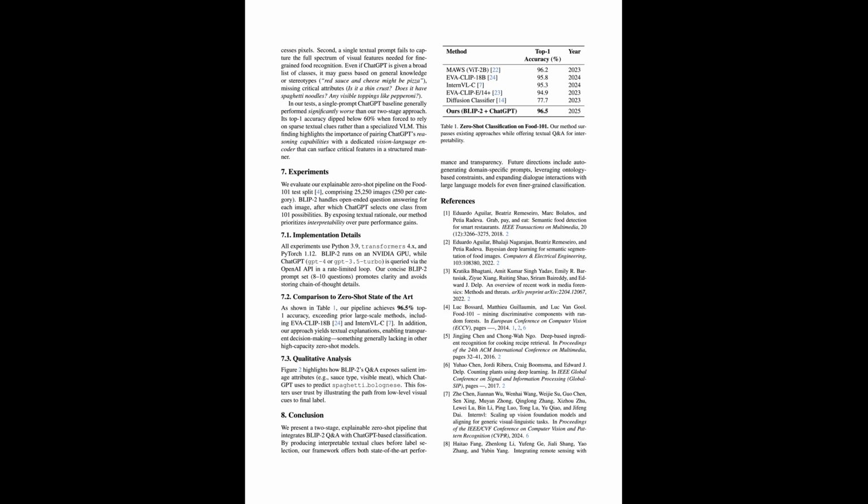Later questions are highly category specific and focus on key visual details. They look for layered pasta that might signal lasagna. They look for whipped cream and strawberries for cakes and shortcakes. They check for powdered sugar on a grid-like surface to detect waffles. They query for raw fish slices that suggest sashimi. The final question asks BLIP-2 to guess a Food-101 class directly. This gives us a direct comparison between BLIP-2 and ChatGPT decisions.